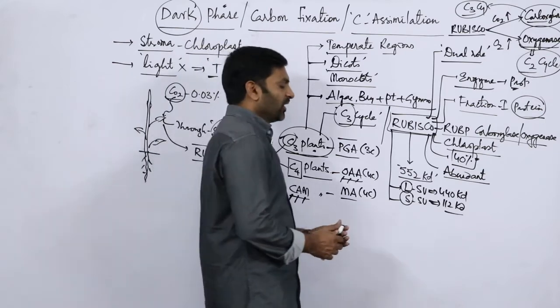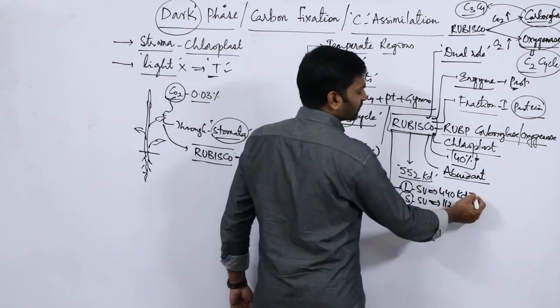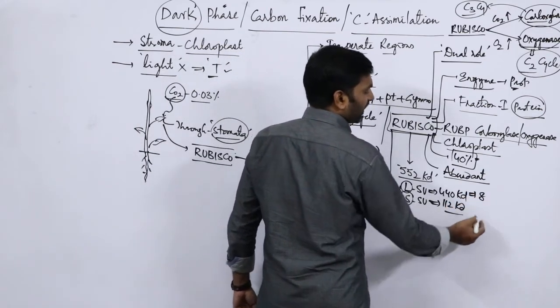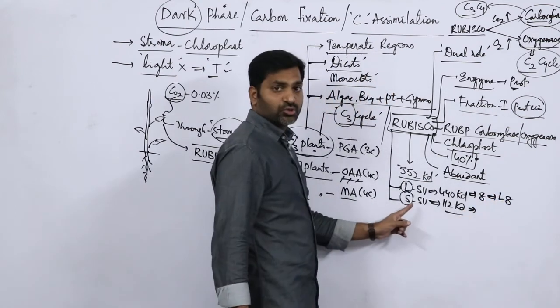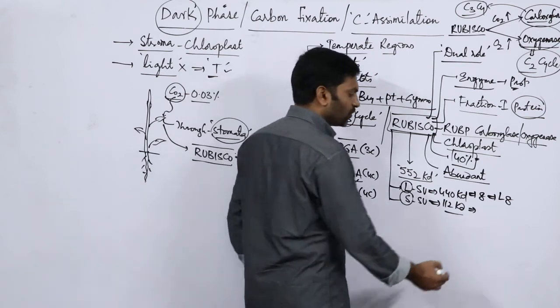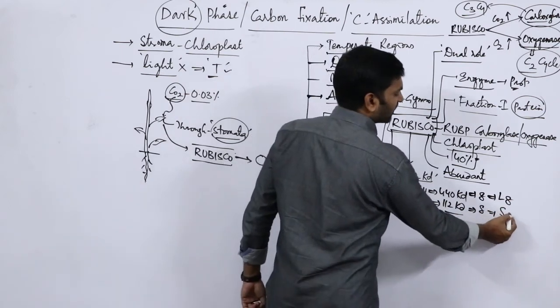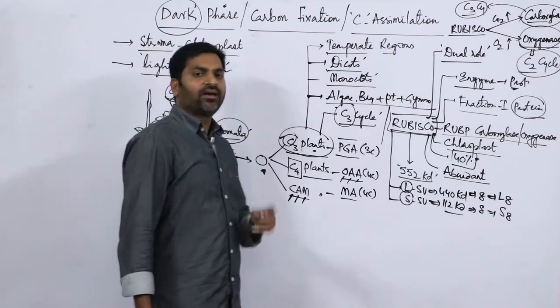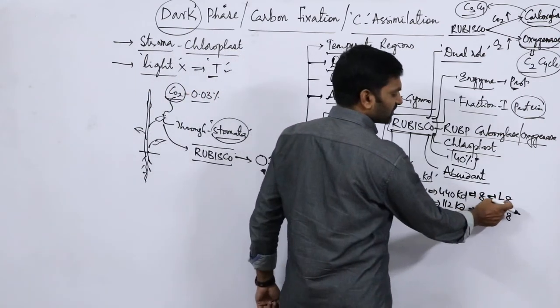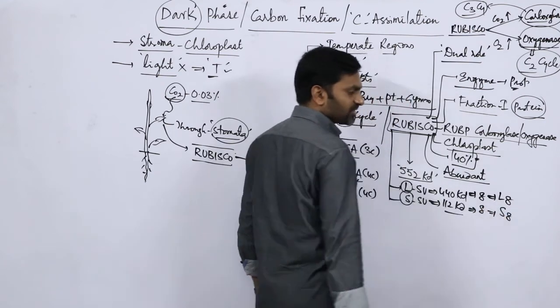Now the larger subunits are 8, means this can be called L8, and the total number of smaller subunits is also 8. Hence it is S8. L8 and S8. Remember, larger subunits are 8, smaller subunits are also 8.